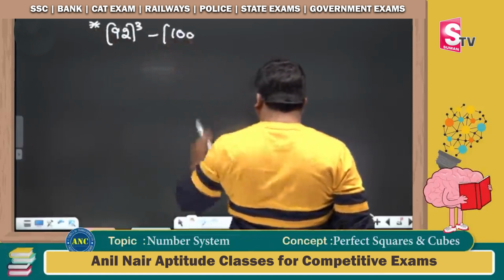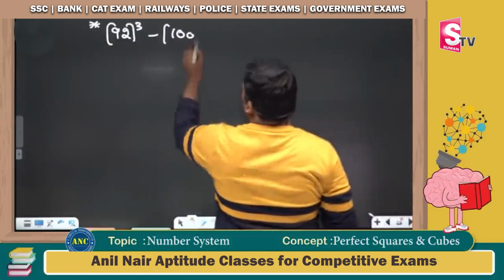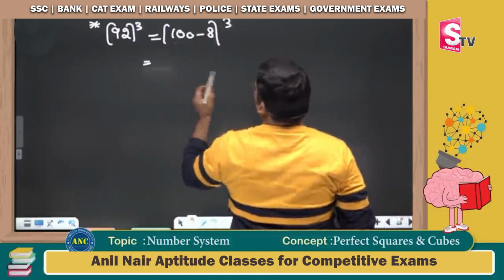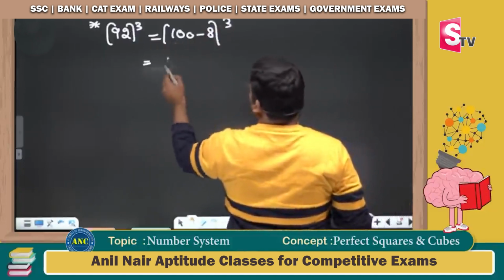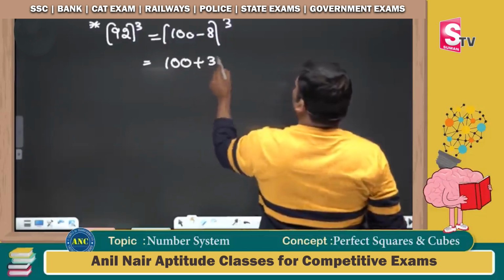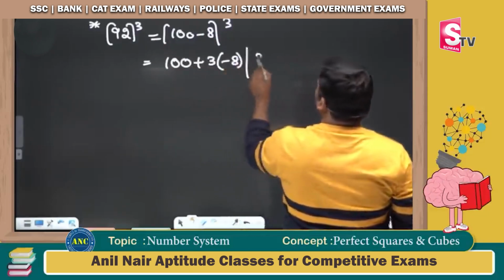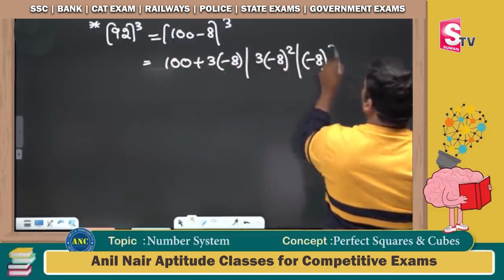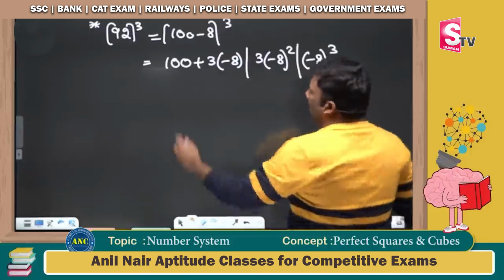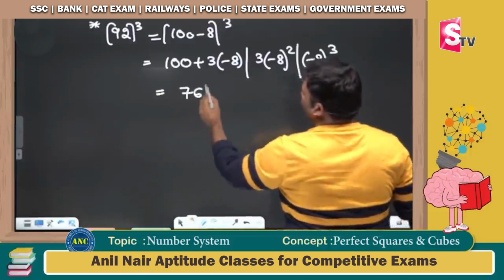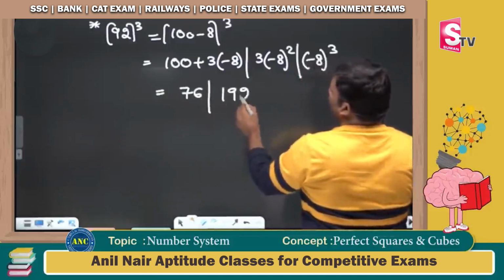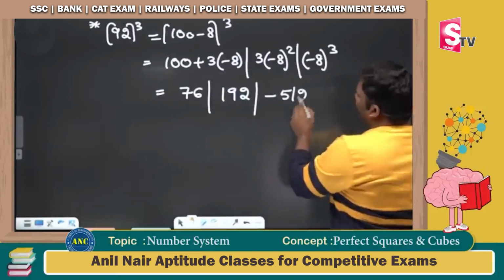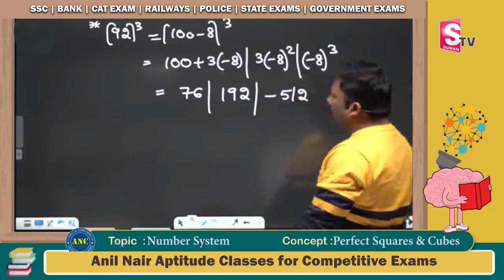92 is nothing but 100 minus 8 whole cube, which is nothing but b plus 3x. b is 100. Next it is 3x square, and the next one is x cube. 100 minus 24, which is 76. 64 3s are 192. Minus 8 cube. 8 cube is 512. Minus power odd, it will be minus 512.